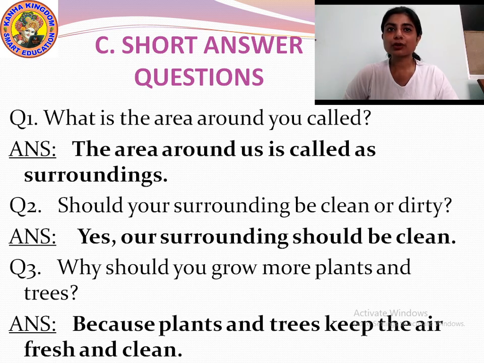Why should you grow more plants and trees? Answer is because plants and trees keep the air fresh and clean. So these are the answers of this question. Okay?